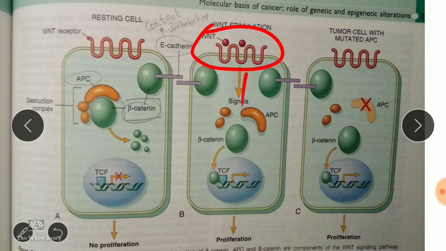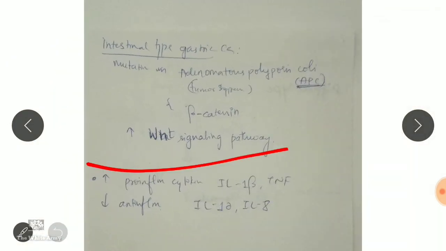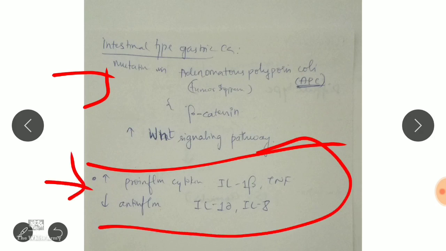The WNT pathway stimulates beta-catenin. Also APC stimulates beta-catenin. This will form a transcription factor and helps in proliferation. There is uncontrolled growth, and this leads to carcinoma. Also, in the pathogenesis of carcinoma, not only these two, but there might be the role of cytokines. Whenever there is increased pro-inflammatory cytokines like interleukin 1 beta, TNF, or decreased anti-inflammatory cytokines like interleukin 10 and interleukin 8, there is formation of cancer.